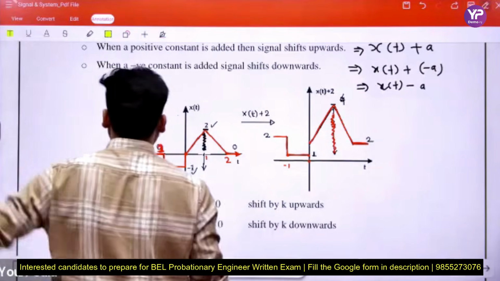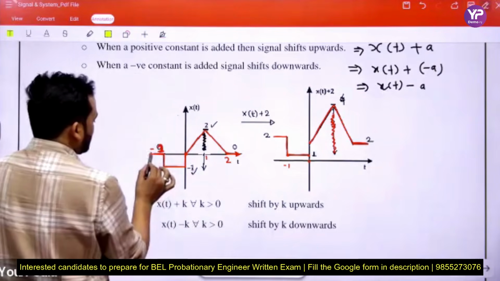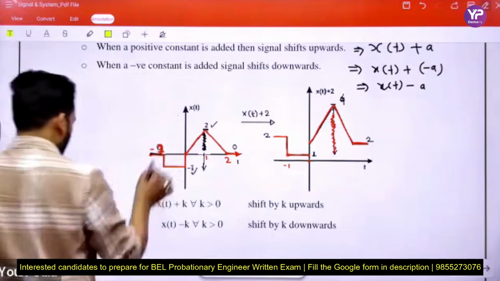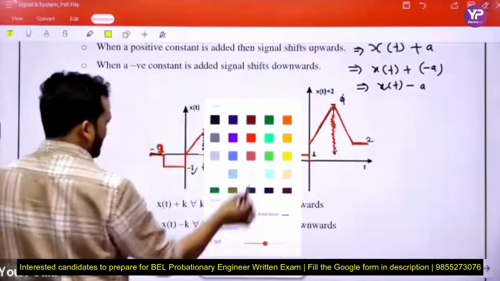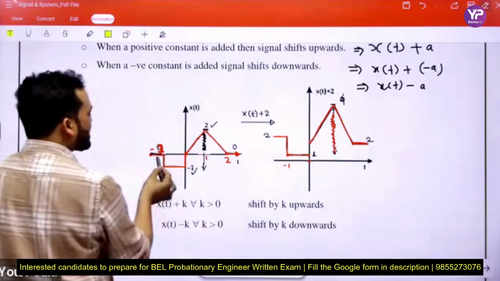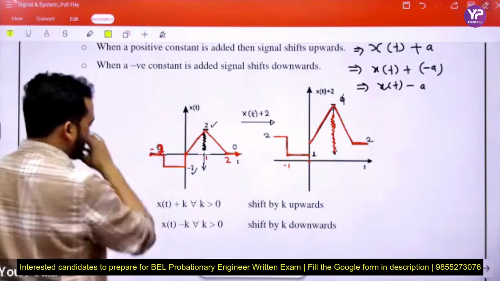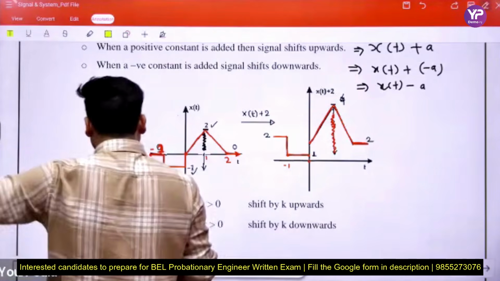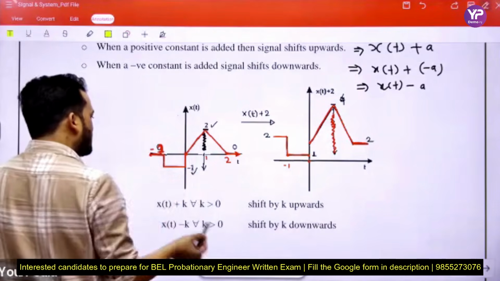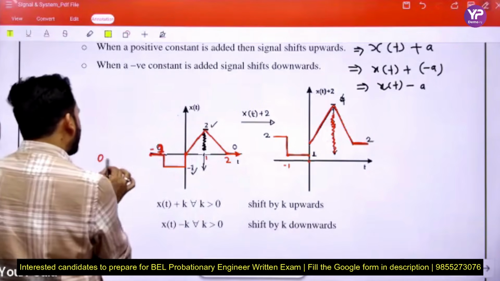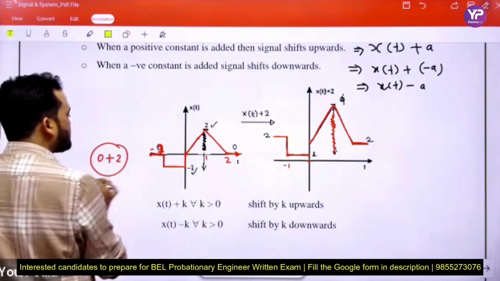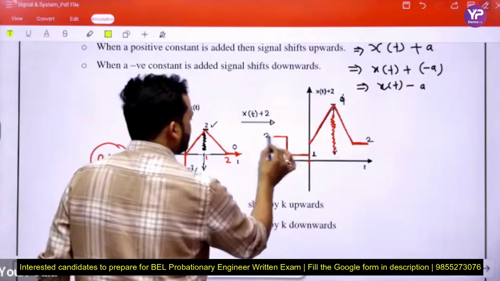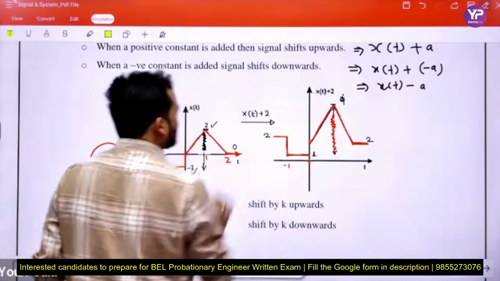See again, beta. This is the signal. This is the value of the signal between minus infinity and minus 1. And what is the value of the signal? 0, na beta. This is 0. When we add 2 to 0, then it becomes 2. Then between minus infinity and minus 1, the signal becomes 2. This is the 2, and this is the time instant minus 1.